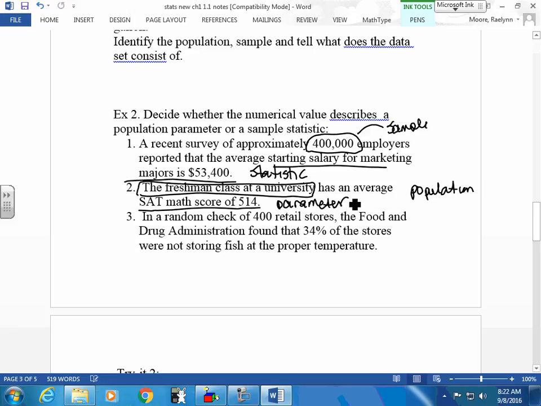Sometimes it's a little tricky to get there, and sometimes it will even use the word sample in a random sample of. In a random check of 400 retail stores, the Food and Drug Administration found that 34% of the stores were not storing fish at the proper temperature. Sample, because there are probably a lot more than this in the United States. So this would be what? A statistic.